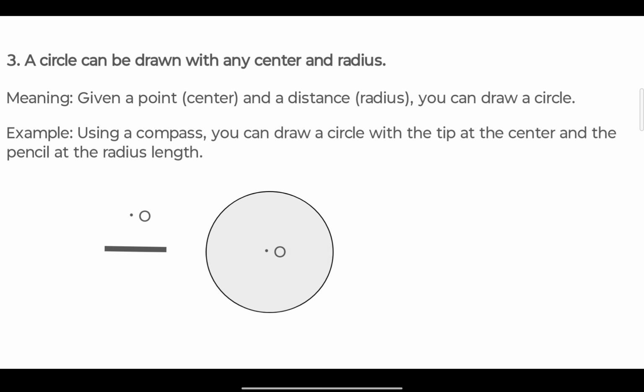Now third postulate is a circle can be drawn with any center and radius. Meaning we are given a point as center, we take here the center as O and a distance as a radius. You can draw a circle with the help of the given information. Example, using a compass, you can draw a circle with the tip at the center and the pencil at the radius length.